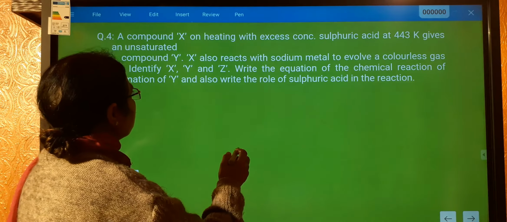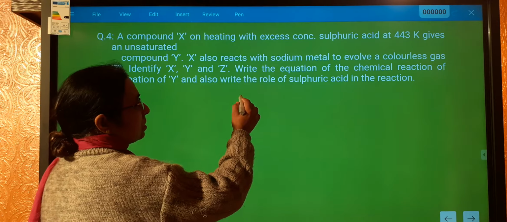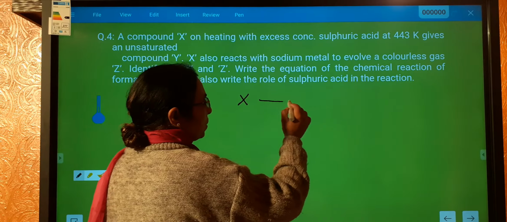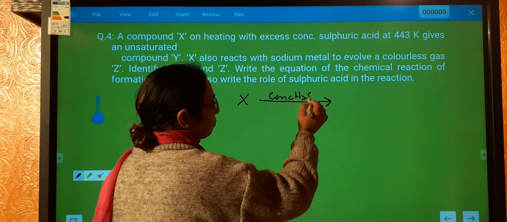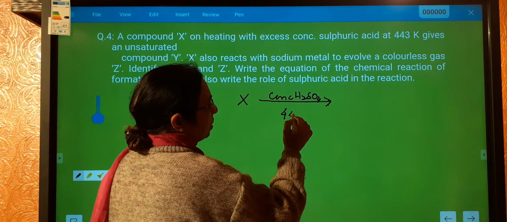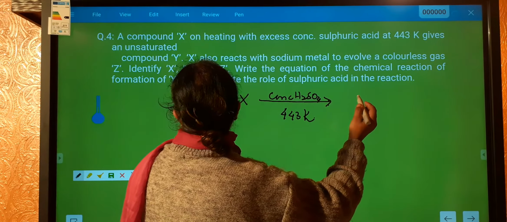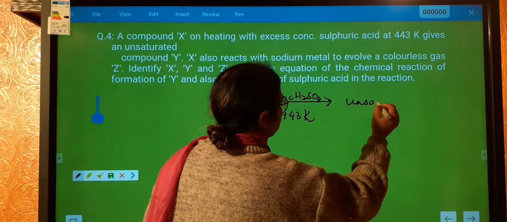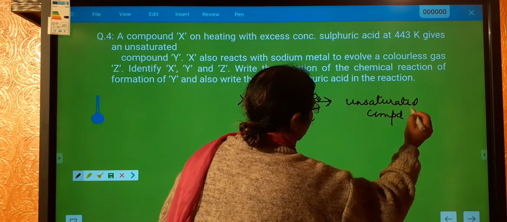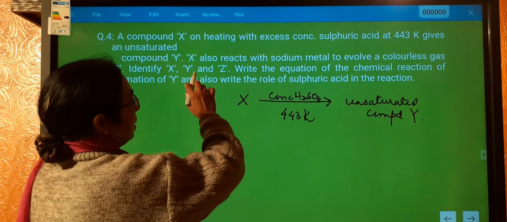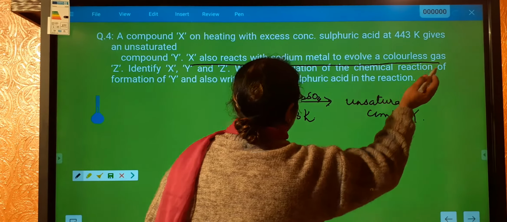Alright students, let us see another question. A compound X on heating with excess of concentrated sulfuric acid at 443 Kelvin gives an unsaturated compound Y. It is also given that X also reacts with sodium metal to give a colorless gas.